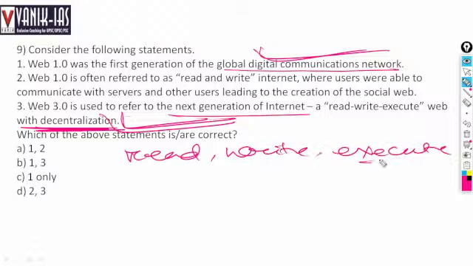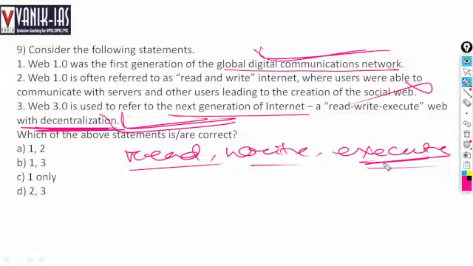It's not a feature of Web 1.0. So the second statement is wrong. So 1 and 3 are right. Web 1.0 is about pagination. Web 3.0 is read, write and execute at a decentralized level. Data storage will be at a decentralized level. Your data security will be more and data will not be controlled by a centralized authority. It's a new and modern concept, that is Web 3.0.